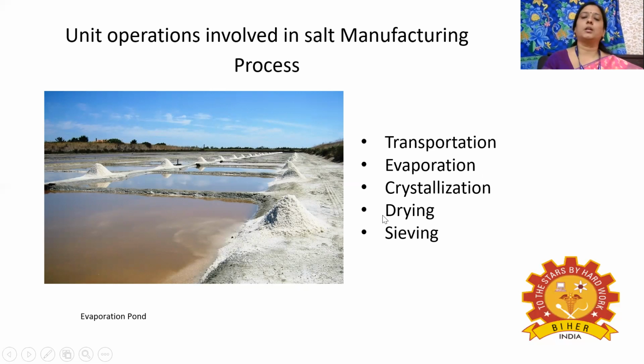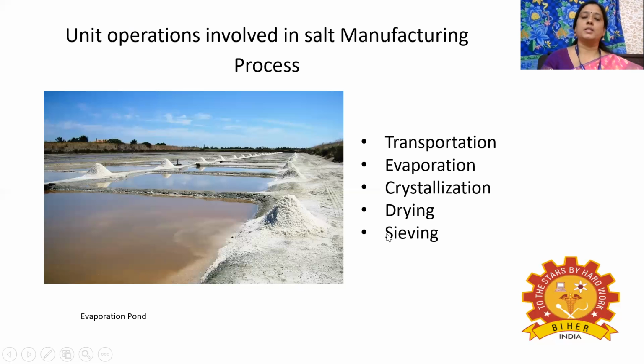Then the next operation is the drying operation. Normally, the salt we use is the free flowing type. This free flowing type is obtained after removal of the moisture. This moisture has to be removed from the solid crystals, and it is done by the drying operation. So drying is nothing but removal of moisture from the solid.